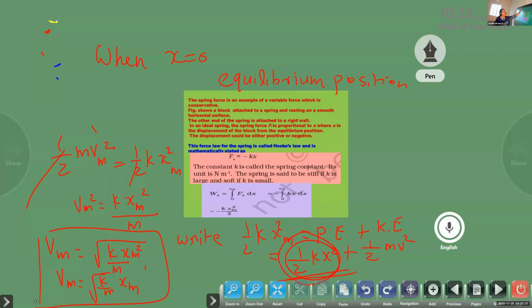Similarly, consider a simple pendulum. You release it and it oscillates. It goes here, comes back, and goes again. This midpoint we call the equilibrium position or mean position. Then one complete cycle is complete.